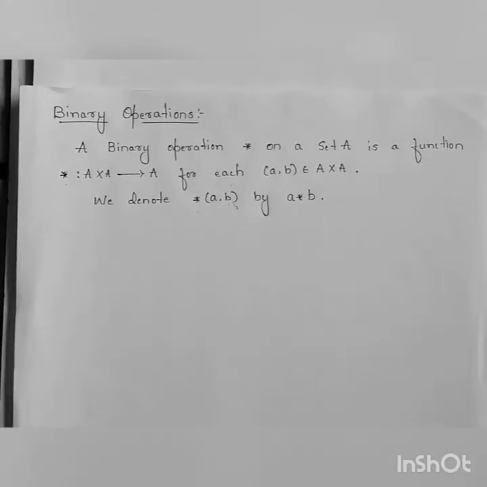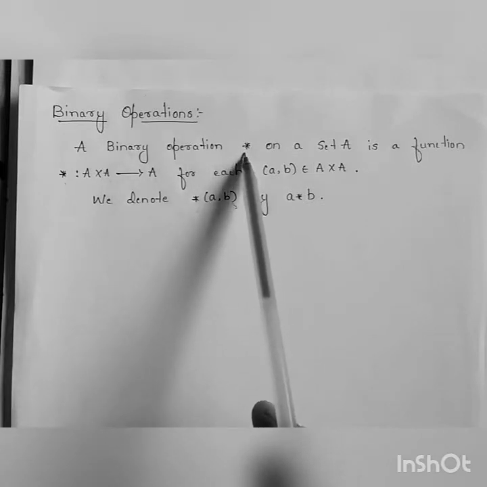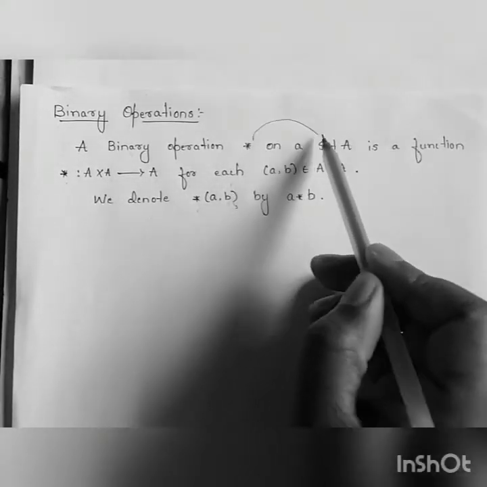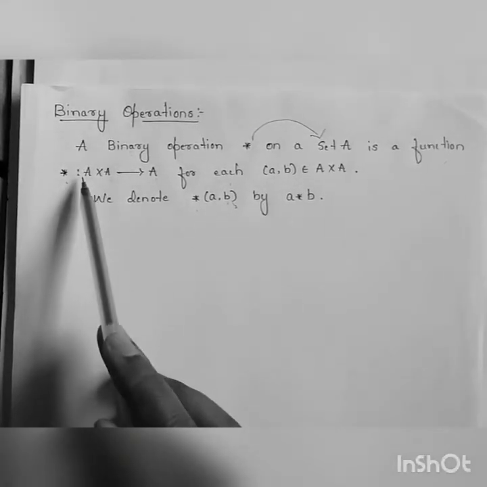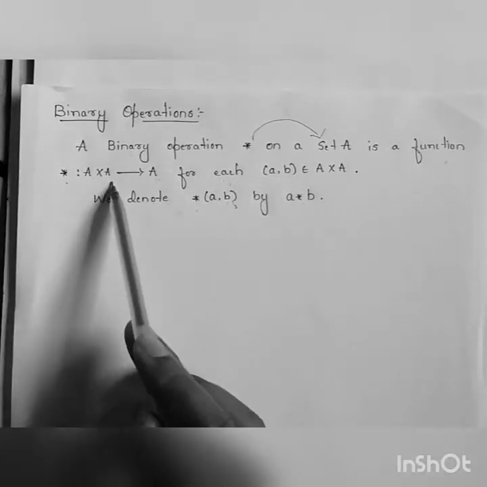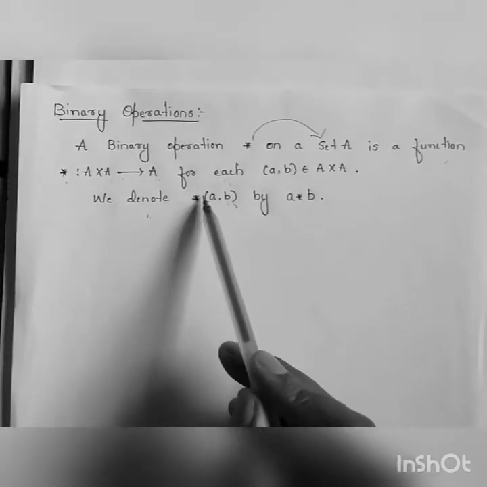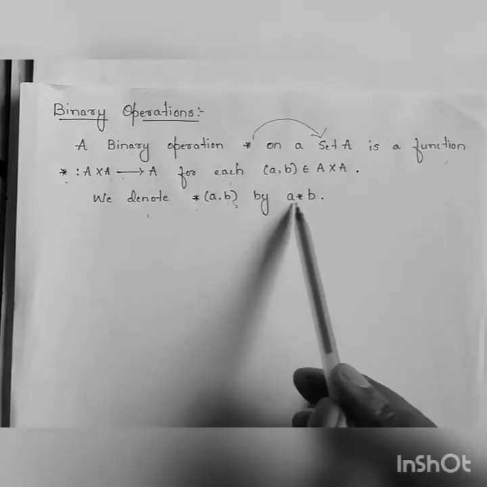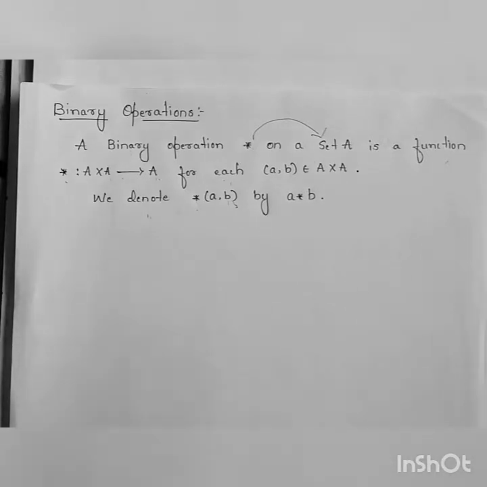So today we shall discuss the topic of binary operations. First we shall know what a binary operation is. A binary operation star on a set A is said to be a function star from A cross A to A. For each ordered pair A comma B belonging to A cross A, we denote star of A comma B, that is, the binary operation of the ordered pair A comma B, by A star B. So this is how we define binary operations.